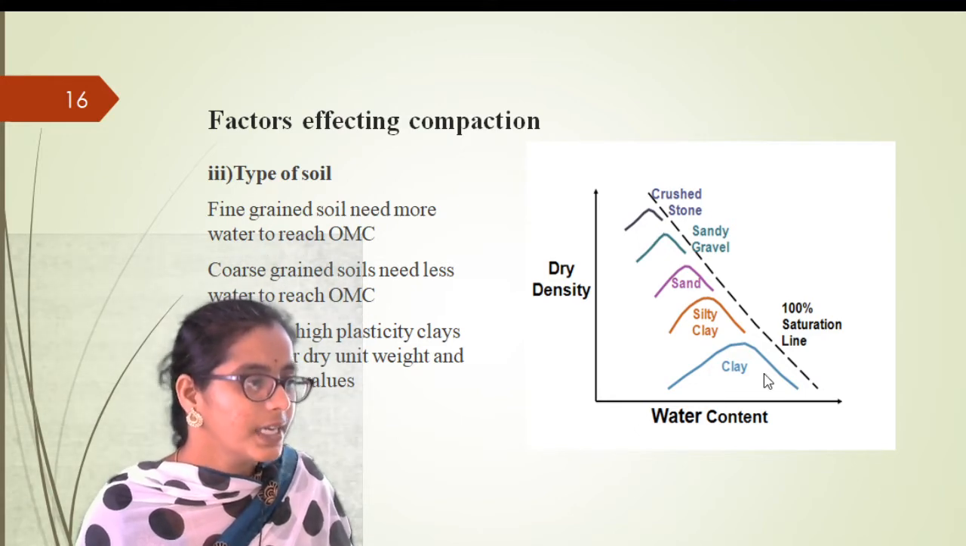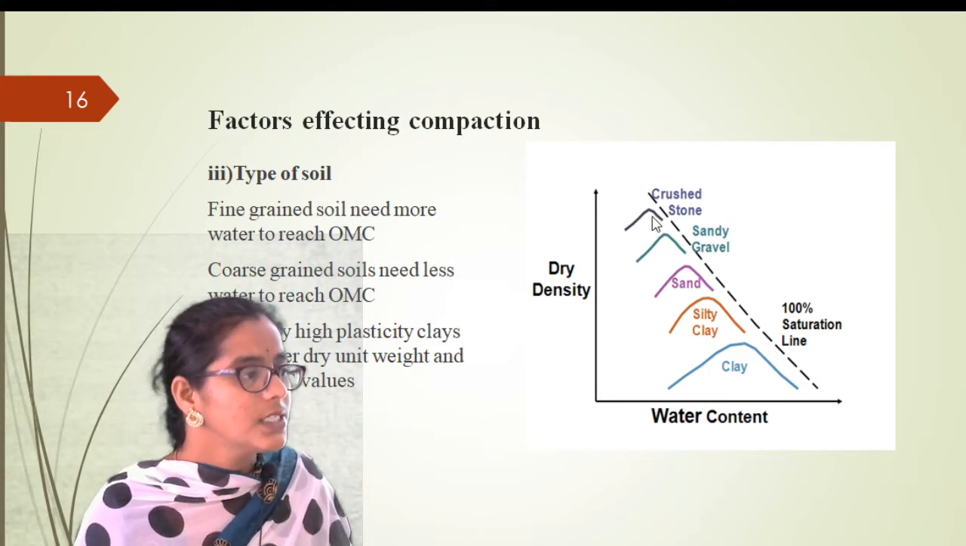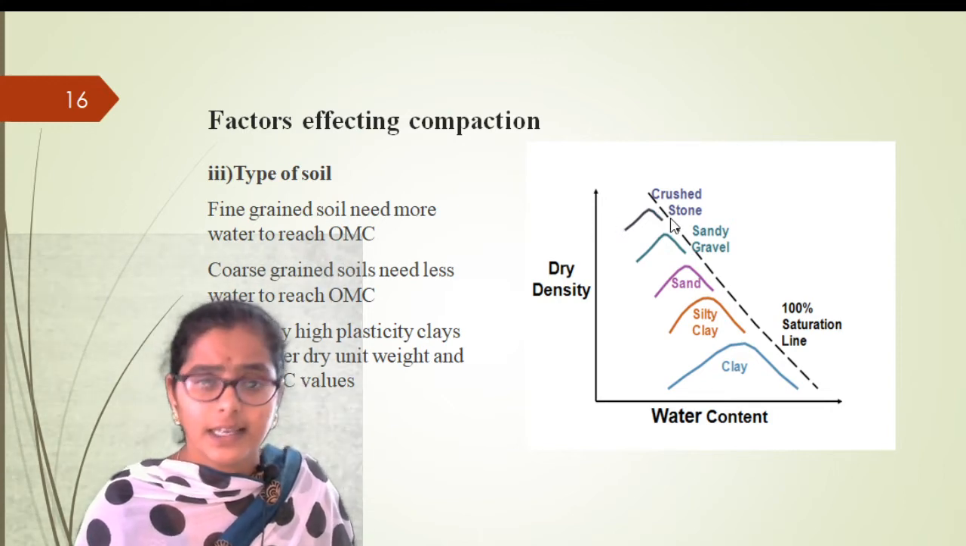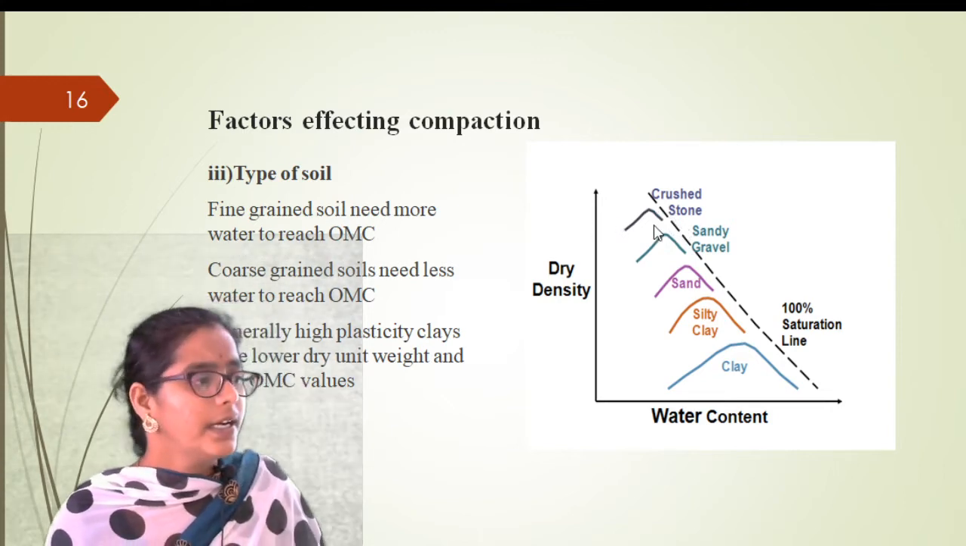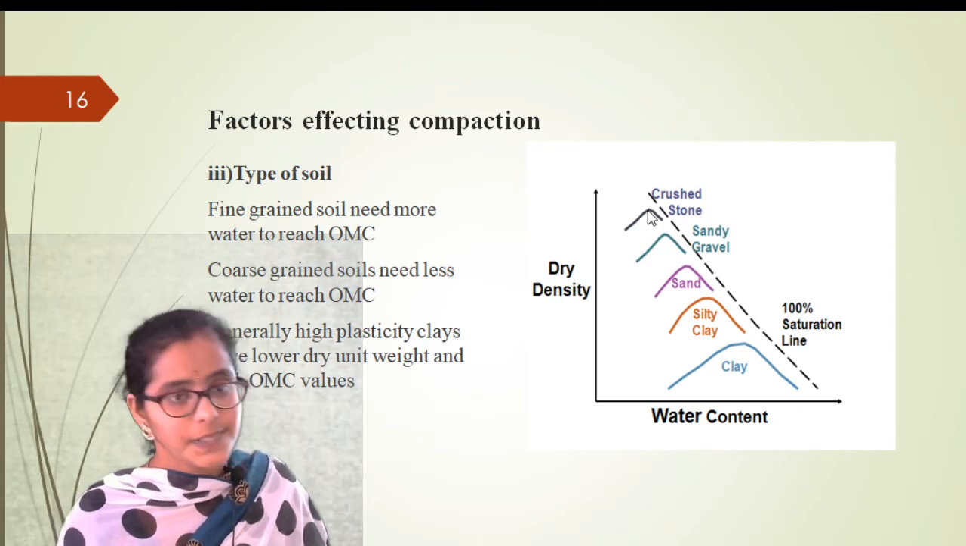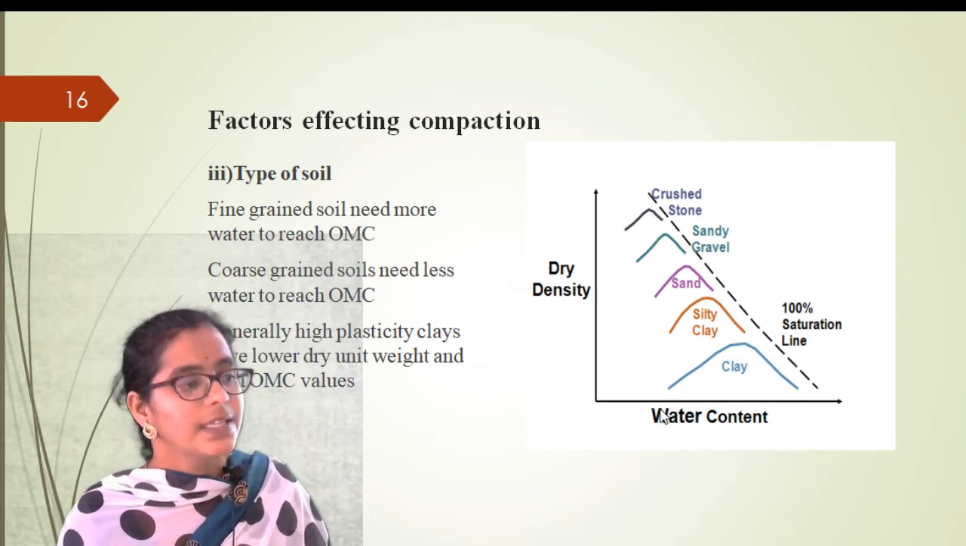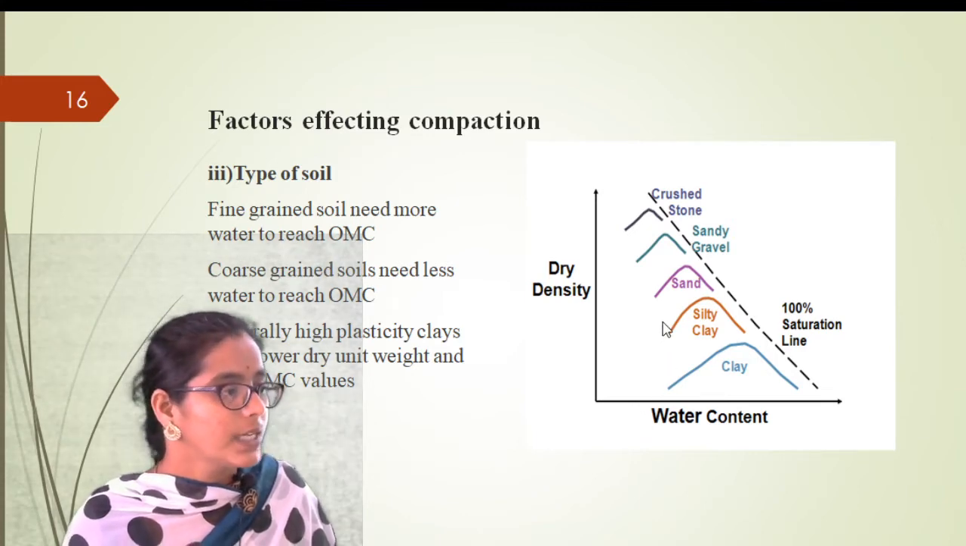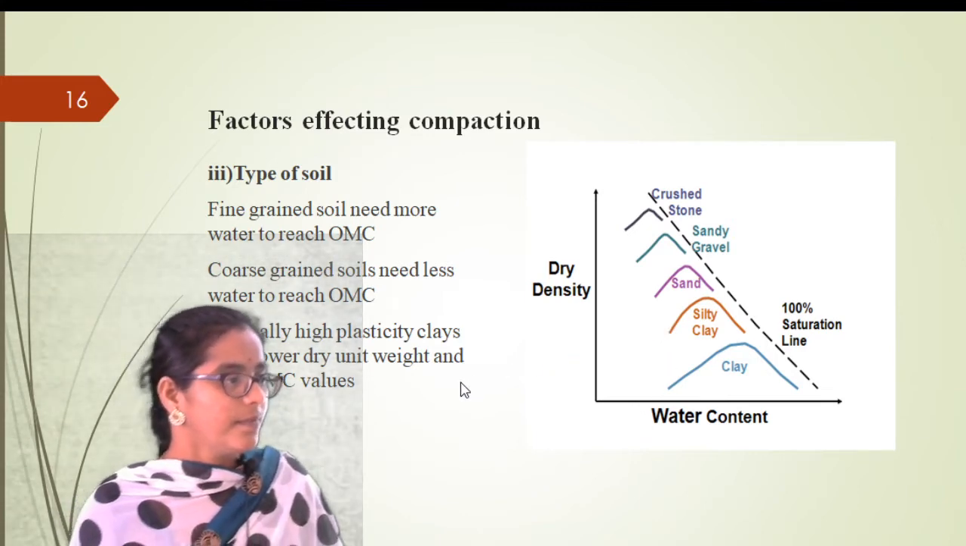Comparing with the fine grained soils, coarse grained soils require less OMC, which means they become dense easily. Coarse grained soils achieve the maximum dry density easily with less water content, with less OMC.